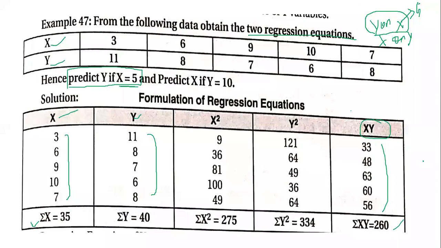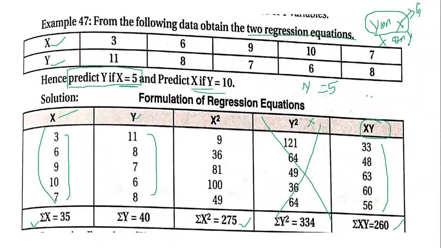Okay, next the other important value that we require is x square. This y square, why it is here, that is for the other part of it, so ignore this for now. So x square is what is required for our calculation. We are squaring this complete column here, and we also know what is sigma x square. Now, since we have all the important data with us, ignore this column. This is not required for now. Tomorrow we will learn that. So we have got all the required four data, and the value of n: 1, 2, 3, 4, 5. So the n value will be 5.